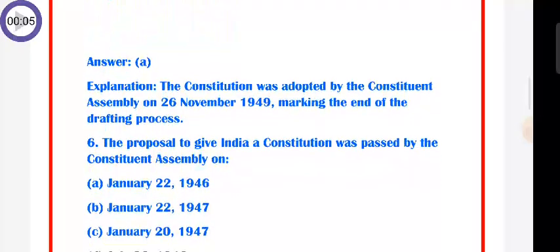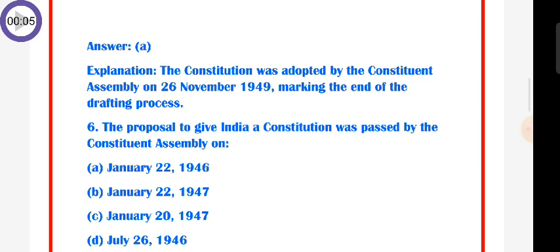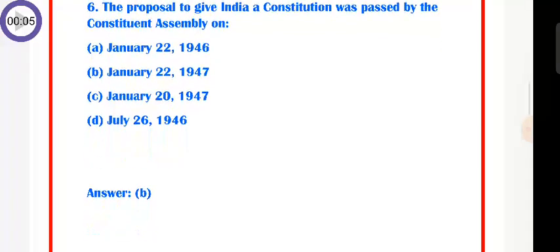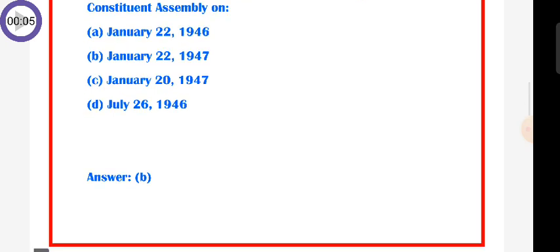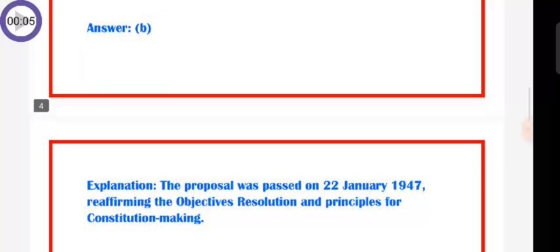Question number 6: the proposal to give India a constitution was passed by the Constituent Assembly on A. January 22, 1946, B. January 22, 1947, C. January 20, 1947, D. July 26, 1946. So the answer is B. January 22, 1947. The proposal was passed on 22 January 1947, reaffirming the Objectives Resolution and principles for constitution making.